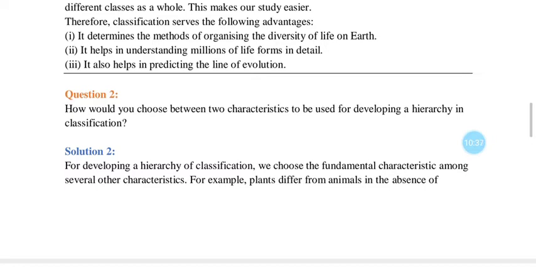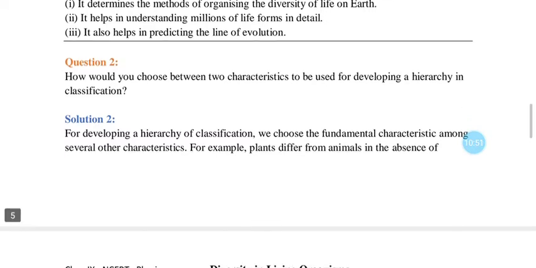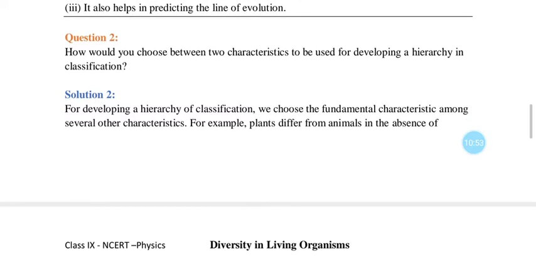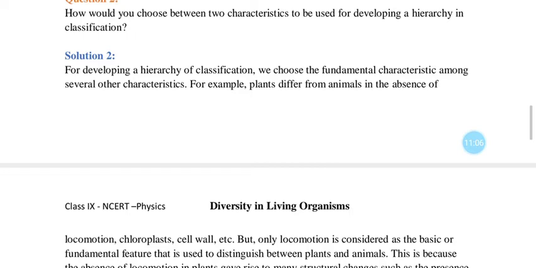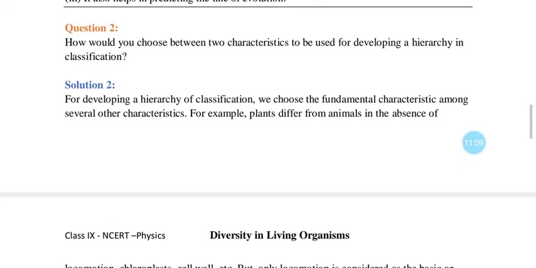In case of plants, it is kingdom, then instead of phylum, we have seen it is division. Then it was class, then order and family and genus and species and so on. So while developing a hierarchy of classification, how can we choose between two characteristics? This is the question. For developing a hierarchy of classification, we choose the fundamental characteristics among several other characteristics. Fundamental characteristics, basic characteristics.